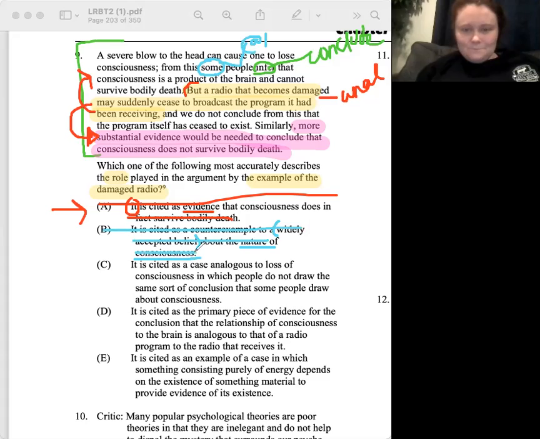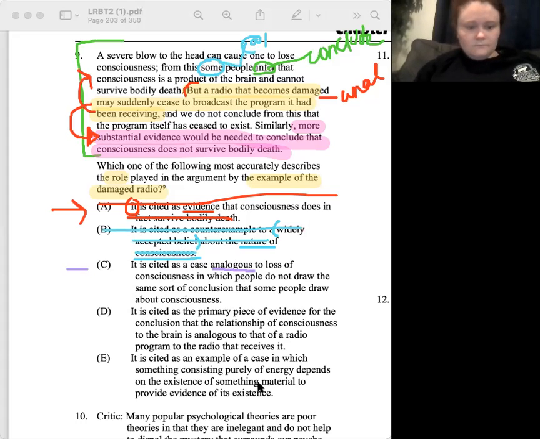All right, what about C? It is cited as a case analogous to loss of consciousness in which people do not draw the same sort of conclusion that some people draw about consciousness. So we know it's an analogy and they use the word analogous, so I would keep it. Okay, keep it. Moving on.